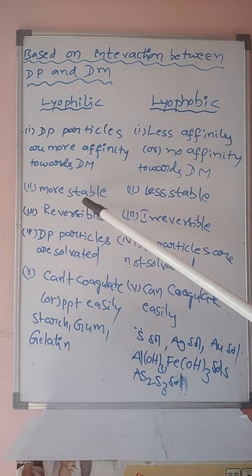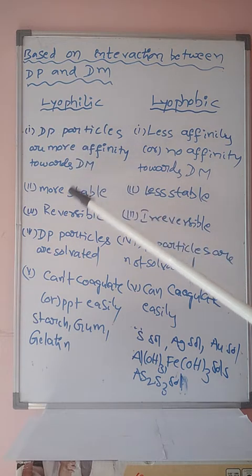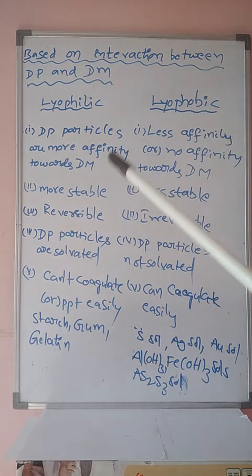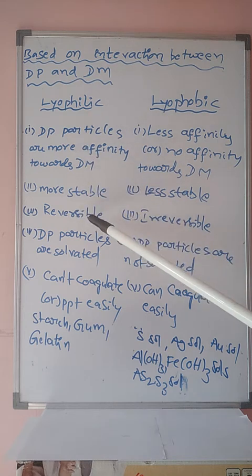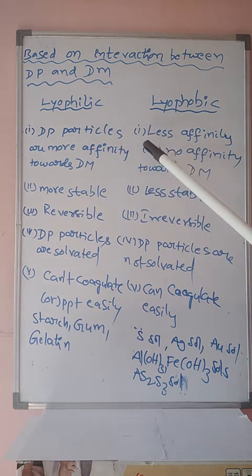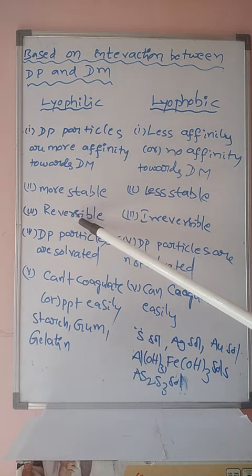Lyophilic colloidal solutions are more stable because more affinity is present between the two, hence a strong bond is present, that is more stable. Lyophobic colloidal solutions are less stable because less affinity or no affinity is present between the dispersed phase and dispersion medium. Lyophilic colloidal solutions are reversible in nature, that is the dispersed phase combined with the dispersion medium forms a colloidal solution. Again, the lyophilic colloidal solution can be converted back into the dispersed phase and dispersion medium, that is reversible in nature.